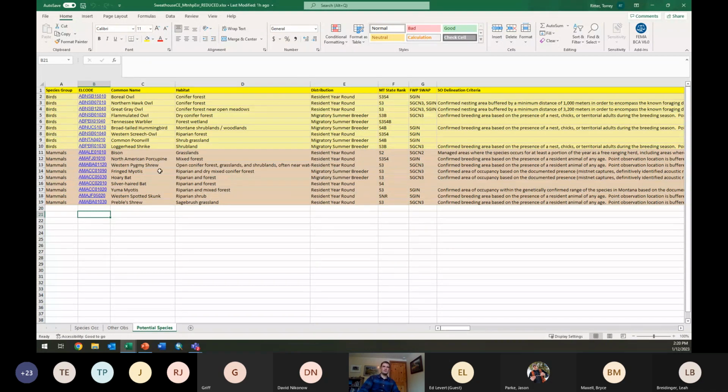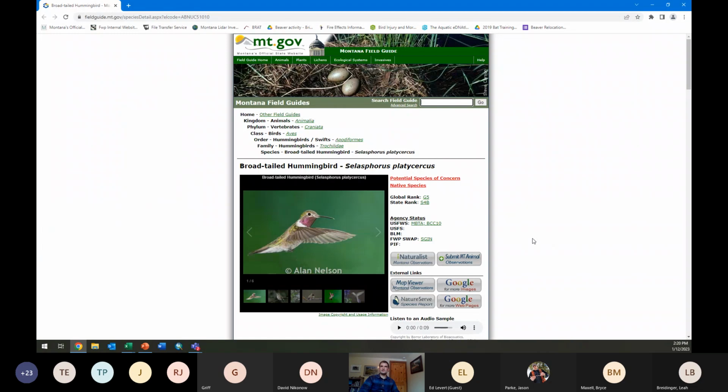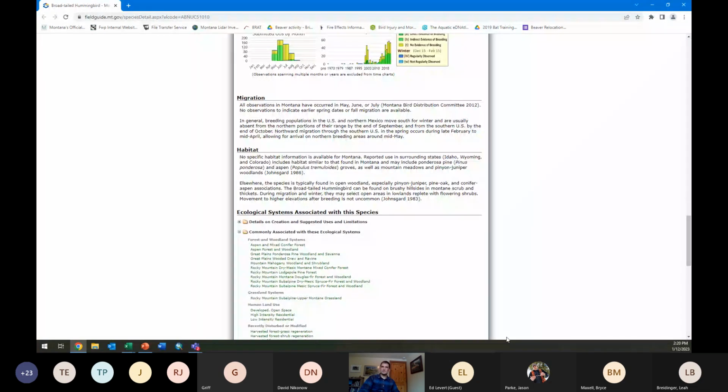You might pick a few out that you definitely know that people are concerned about. You might send this Excel file to me or to another non-game biologist in the state and just say, hey, can you have a look at this? Let me know which species you think I should really look out for here. And then straight from this Excel file, you can click these EL codes and go straight to the Montana Field Guide, and then go down and look at potential habitat associations, what you might want to look for or manage for on your property.